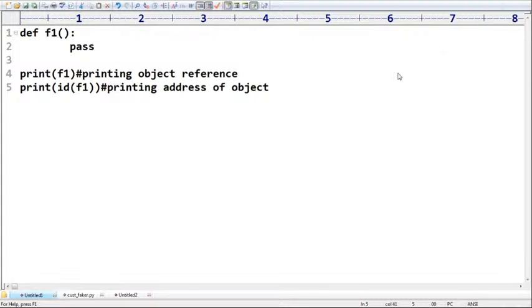Are you getting? Yes, Janardhan. Correct, you can visualize it like that. Okay, so just observe that.